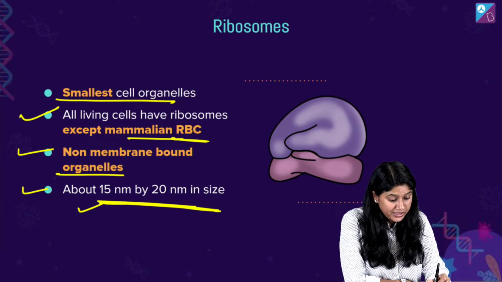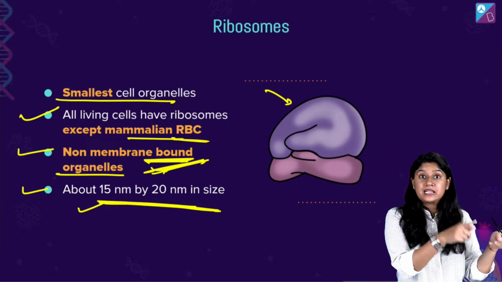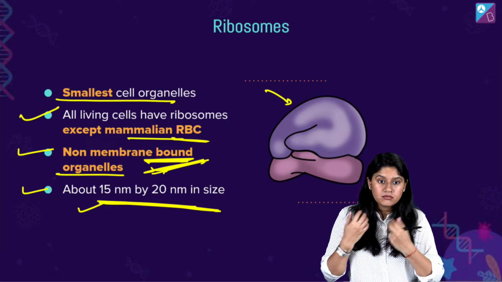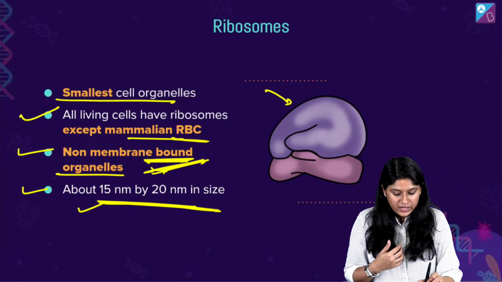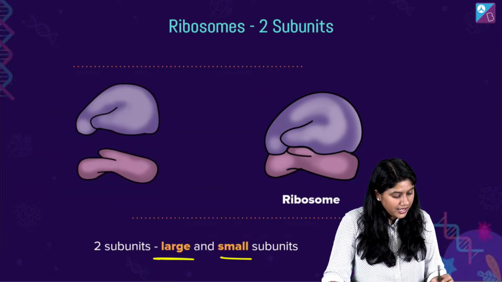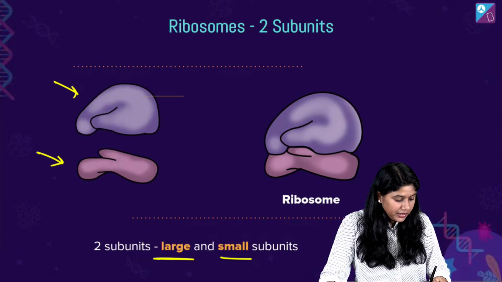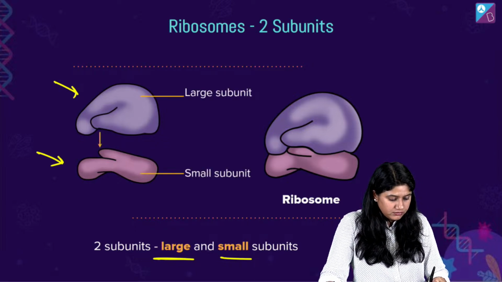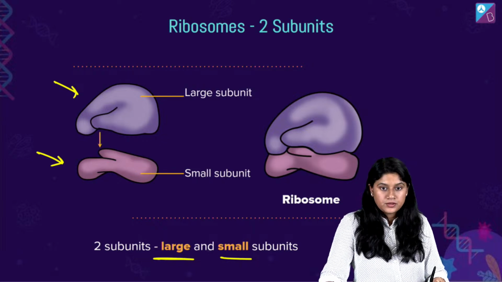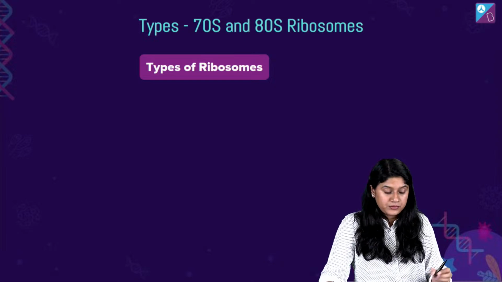They don't have a membrane. This is a very important point. They are there in bacteria also. They are there in organisms like us also. They have two units, absolutely correct. They have two units, a large unit and a small unit. Clear? Now in these units, of course, we have the large and the small subunit. Let's talk about the different types of it.